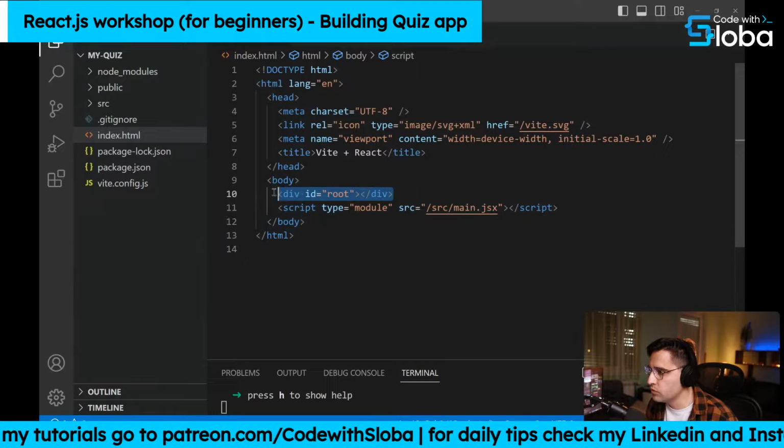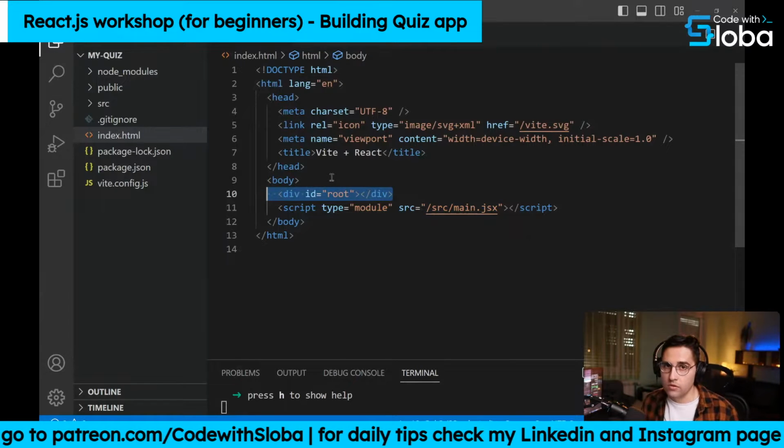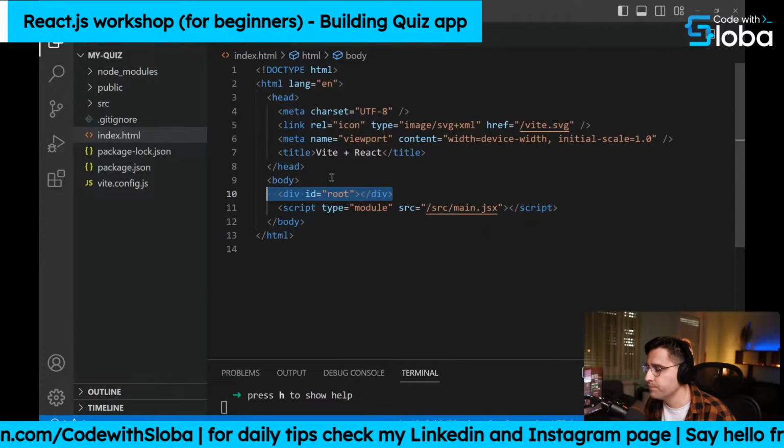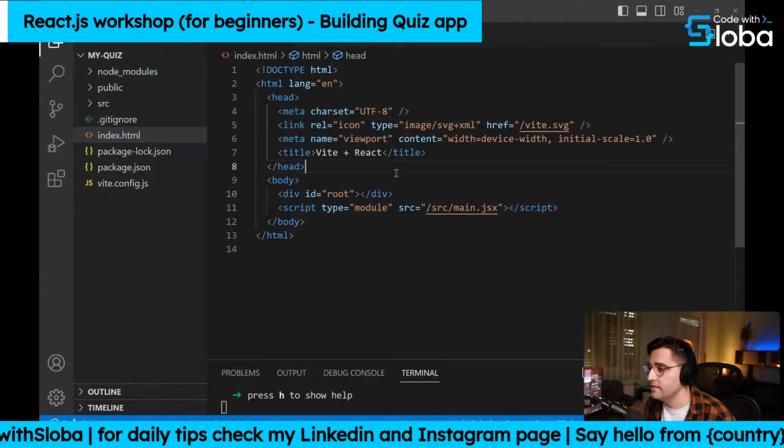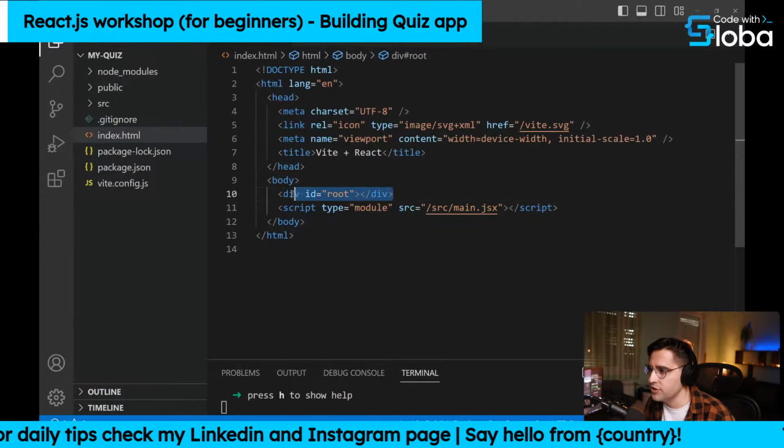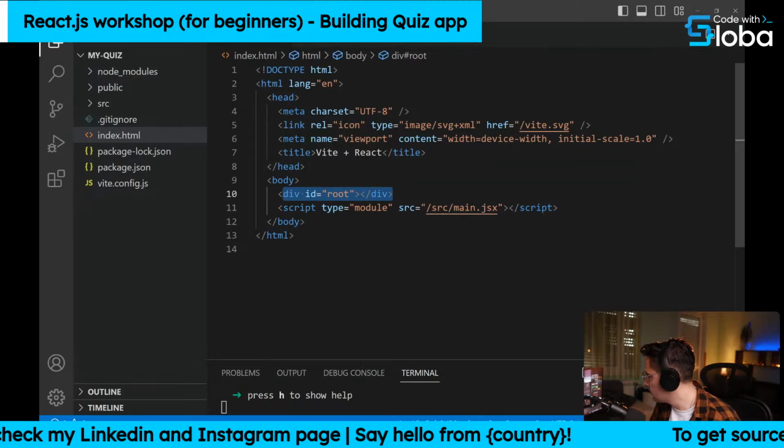And we have this root div. So this is the main element of every React application. Why is that the case? Because the entire application gets injected inside of this root div.